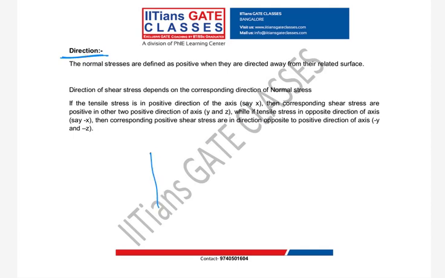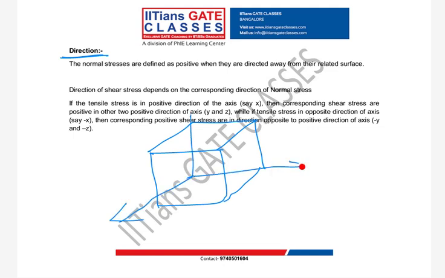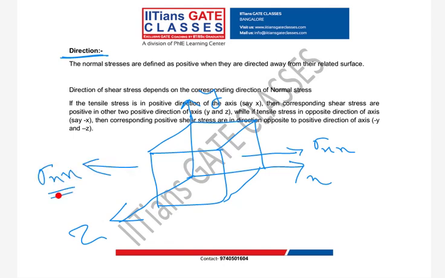Here let's draw this cube. This is x, this is y, and this is z. So here my normal stress is sigma xx, right? So this is your positive x direction, and this is your negative x direction. Now tell me, this sigma xx is tensile or compressive stress?